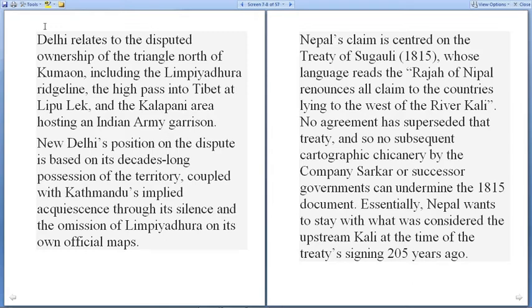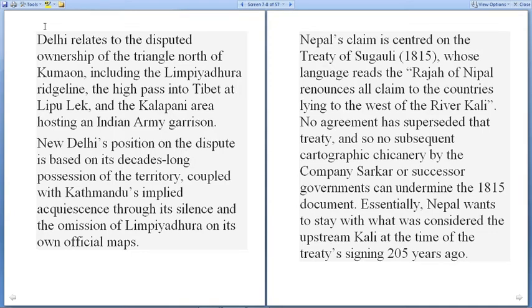New Delhi's position on the dispute is based on decades-long possession of the territory, coupled with Kathmandu's implied acquiescence through its silence and the omission of Limpiyadhura in its own official map. Nepal's claim is at the center of the Treaty of Sugauli, whose language reads: the Raja of Nepal renounces all claims to all the country lying to the west of the river Kali.